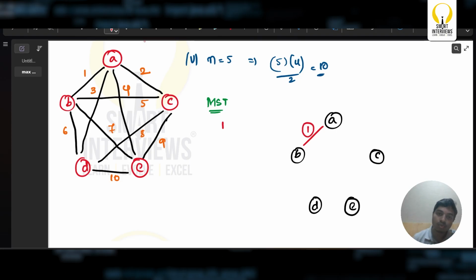Next weight is going to be 2. One is done. If I take 2, is this forming a cycle? No, it is not forming a cycle. I can just simply take this. Next weight is going to be 3. A to B is done, A to C is done, A to D is equal to 3. So if I take this 3, is this forming a cycle?